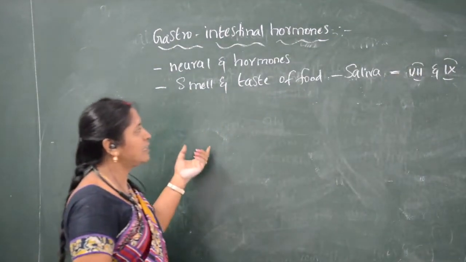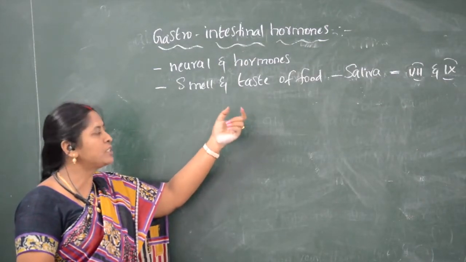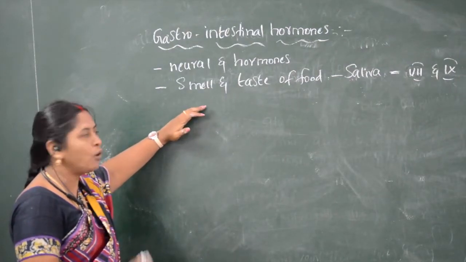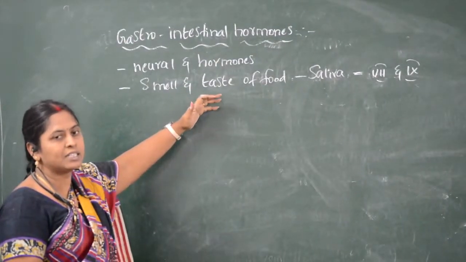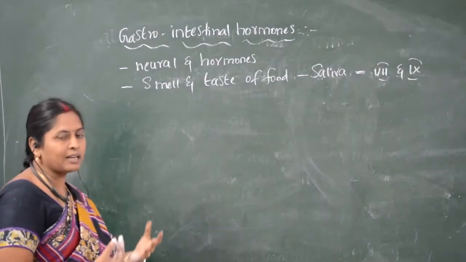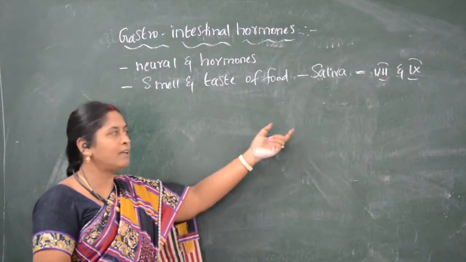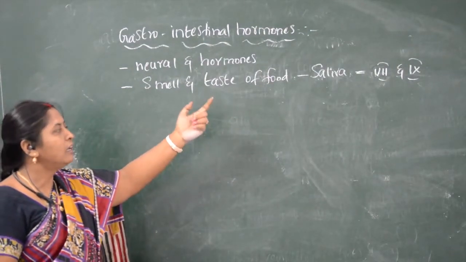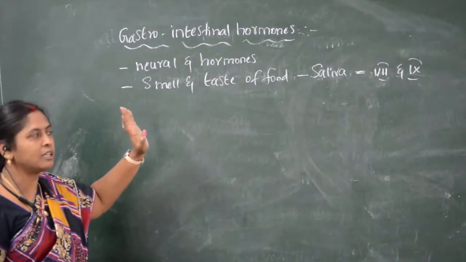The seventh and ninth cranial nerves stimulate the production of saliva in the oral cavity when we see aromatic food, or when we taste or smell the food. When we taste or smell food, a stimulus occurs in the nervous system which makes it release saliva in the oral cavity. Which nerves are stimulating this? The seventh and ninth cranial nerves of the central nervous system.